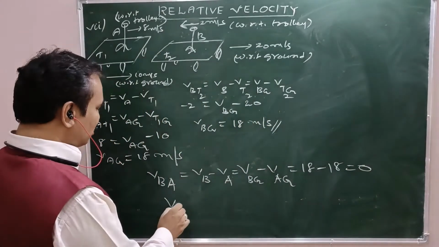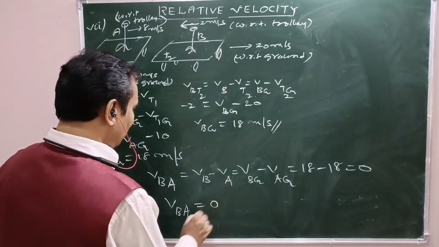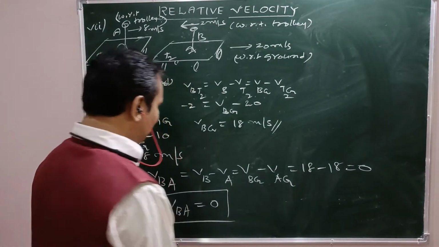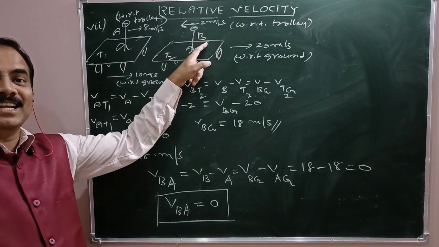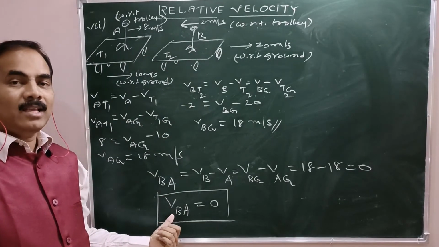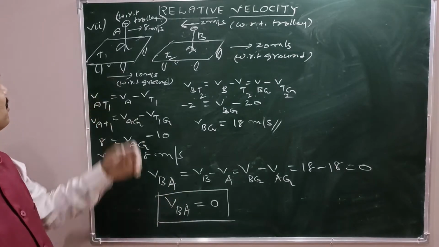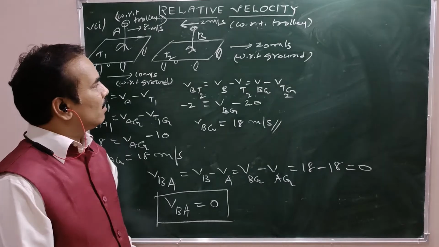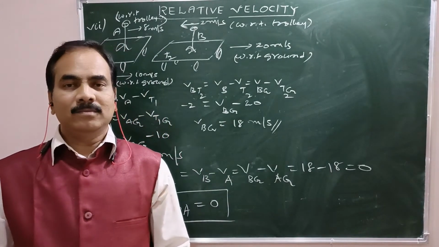So relative velocity of B with respect to A is 0. Means A finds as if B is at rest, as far as B is concerned. Am I right? Okay. Right? Now,